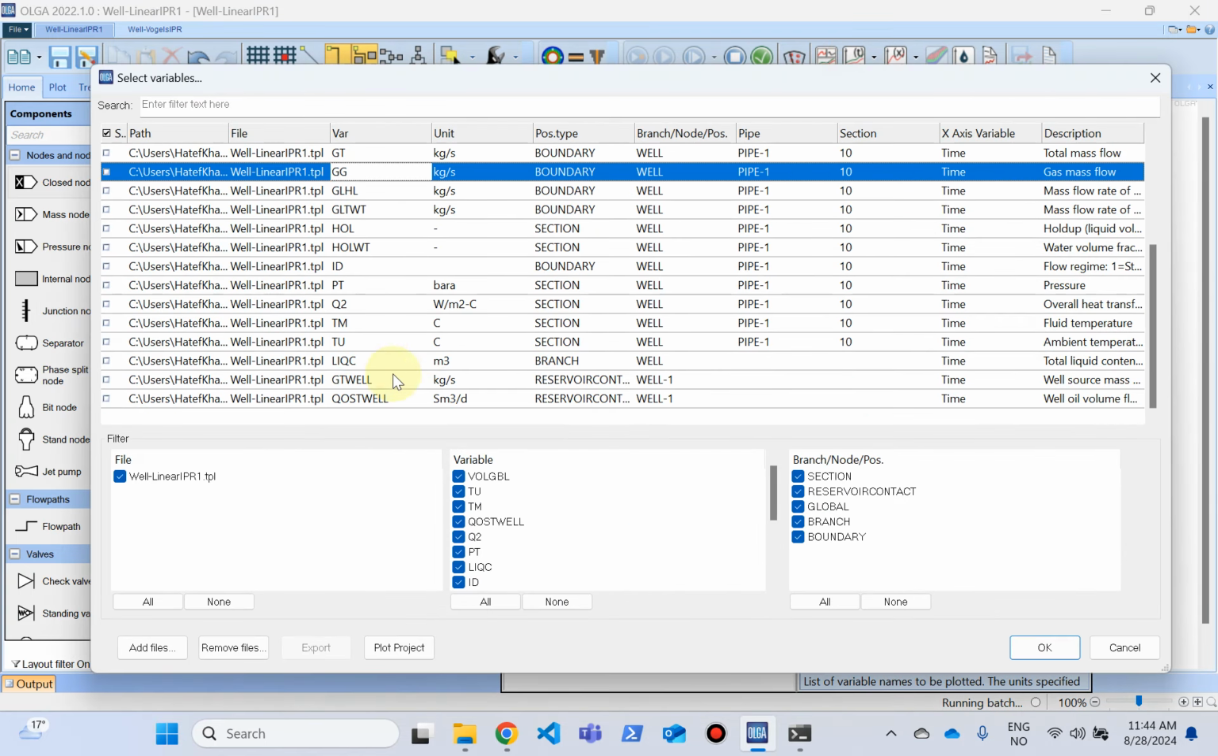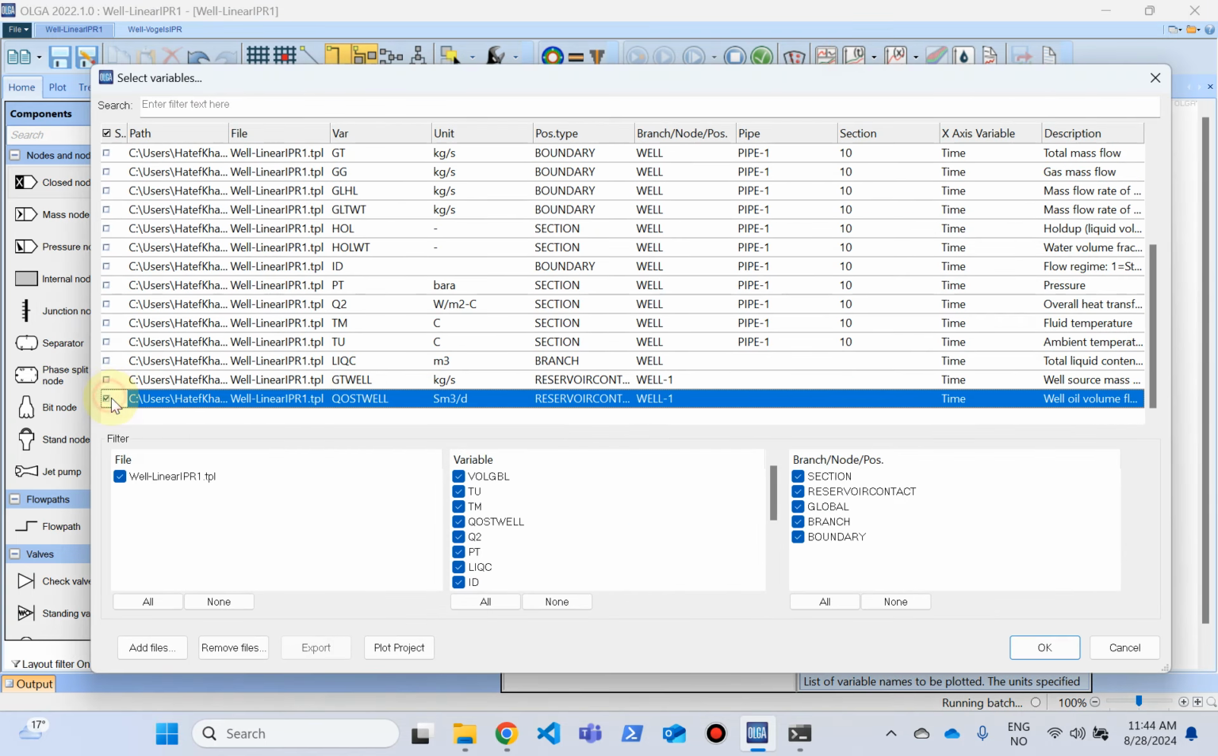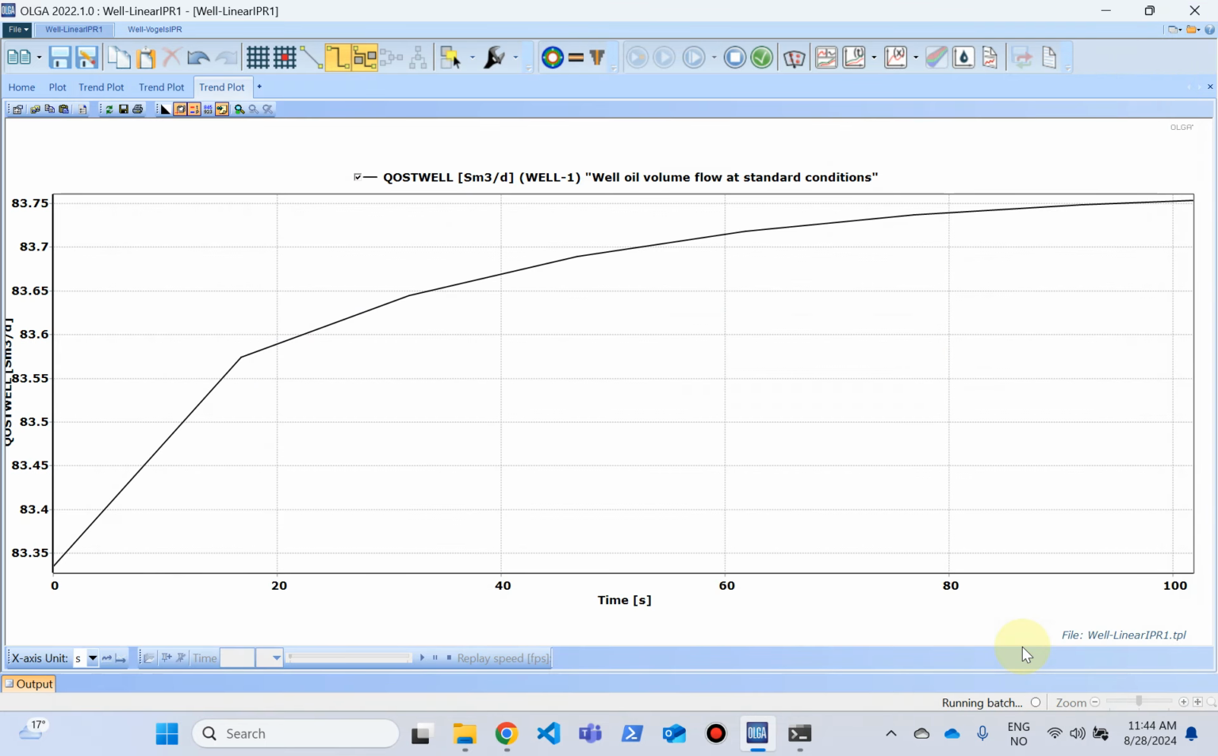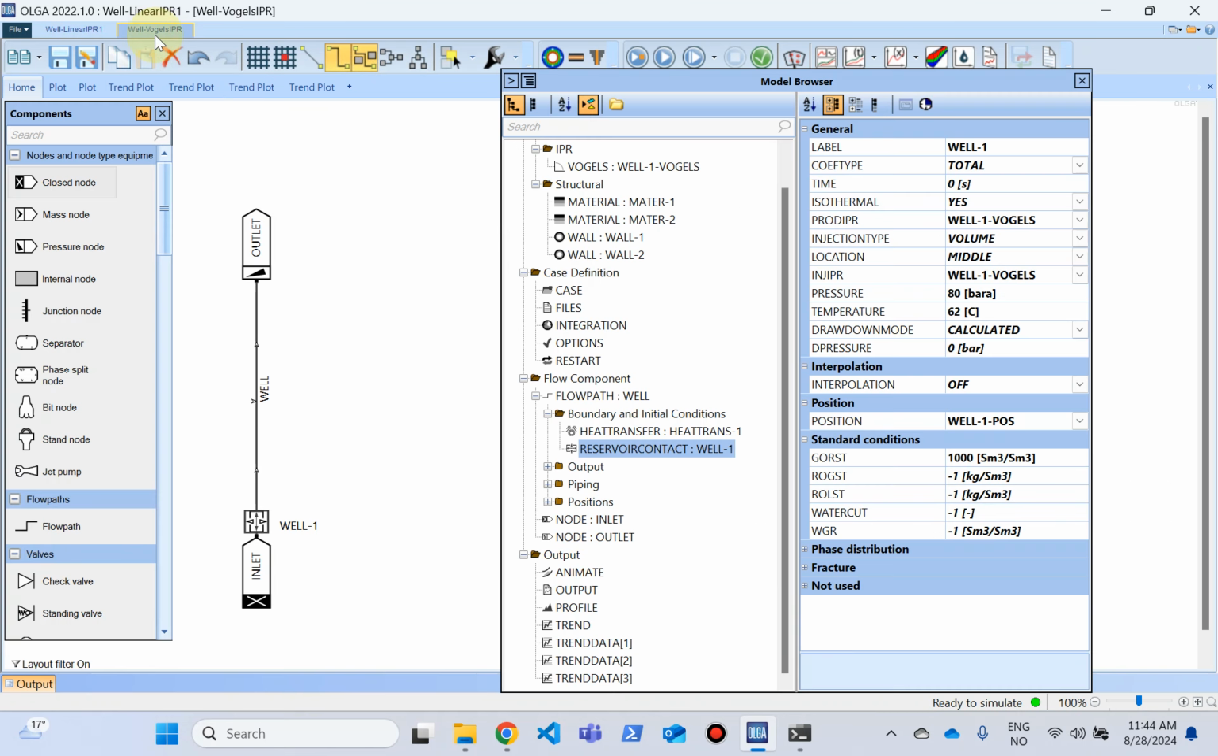Let's look at the QoST well, and you can see that it is at 83.75 standard cubic meters per day. That was it basically. That was really simple. It is a linear IPR definition, and then we can jump to Vogel's IPR formulation.